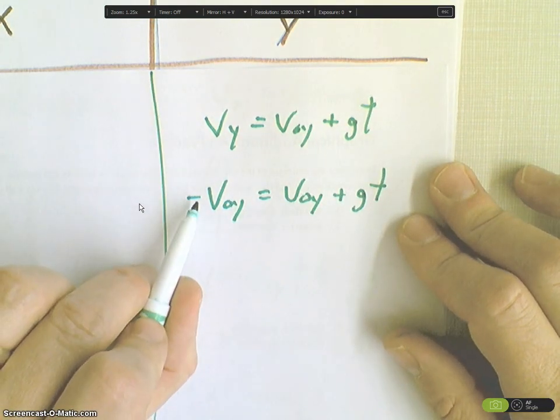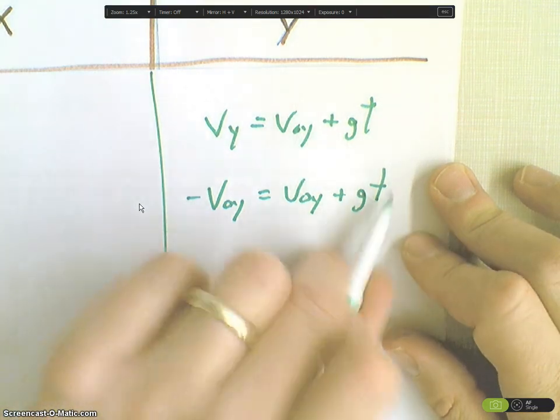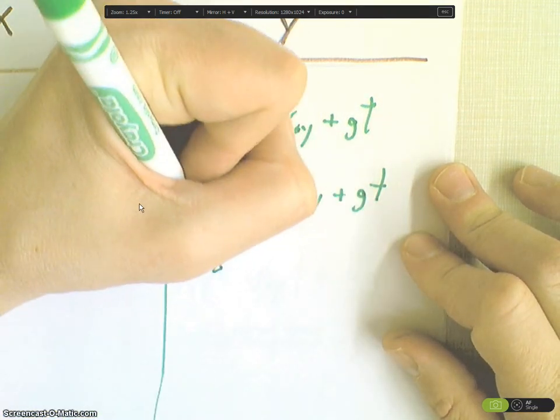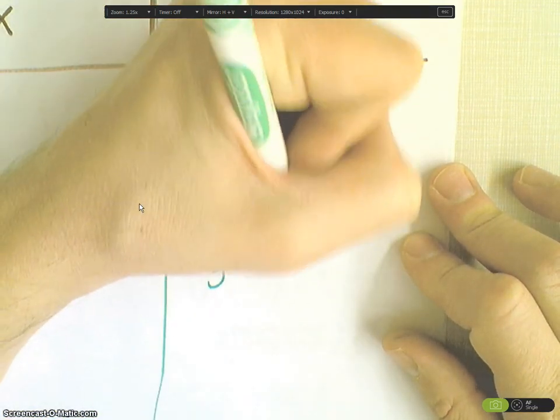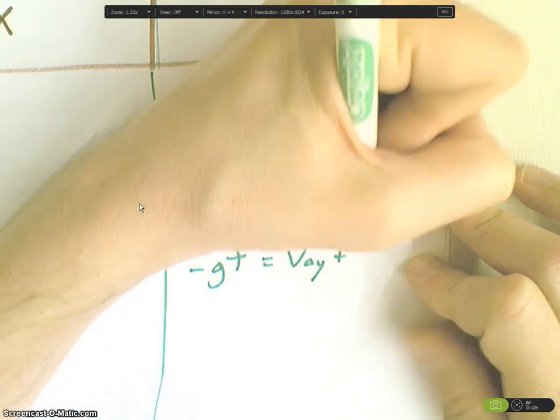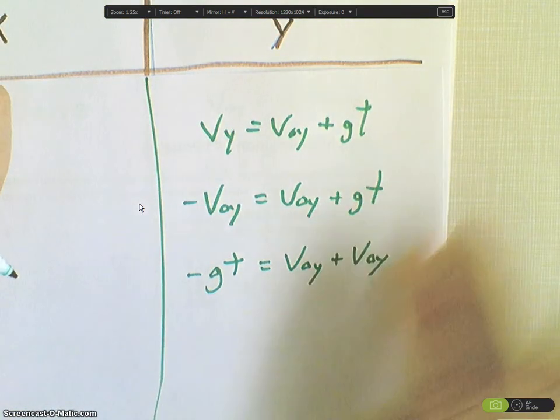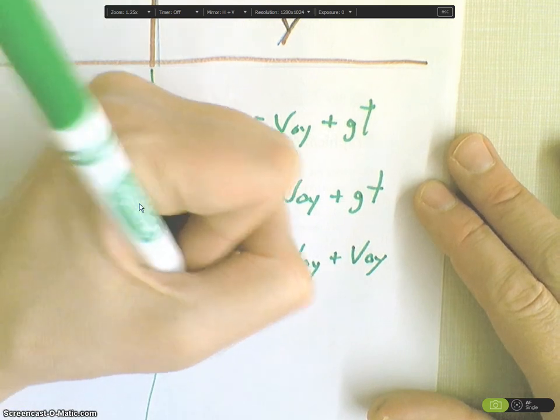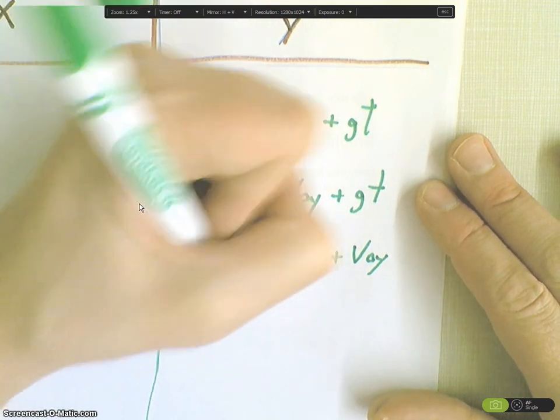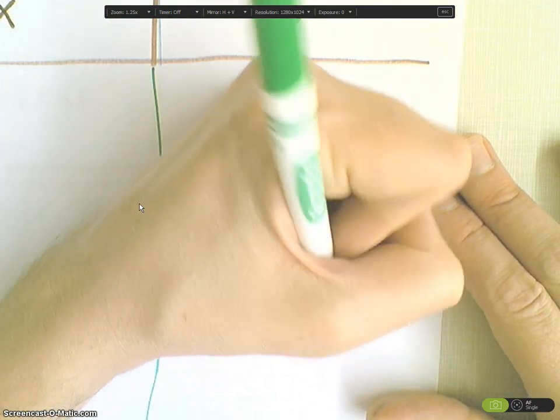I'm going to subtract that from both sides. So I get minus g t is equal to V0y plus V0y. I have two like terms here that I can combine into one term. Minus g t is equal to 2 V0y.